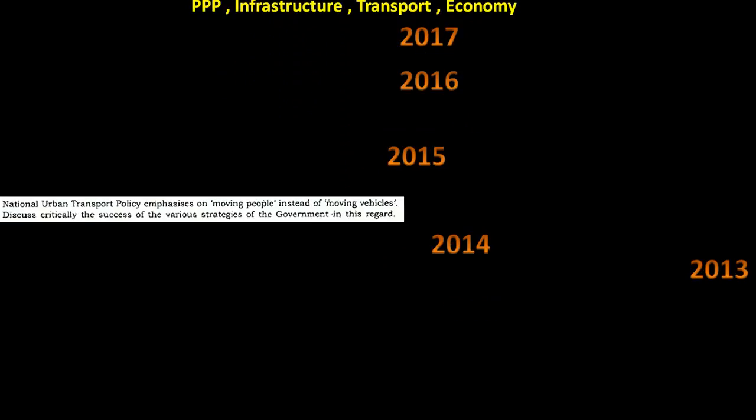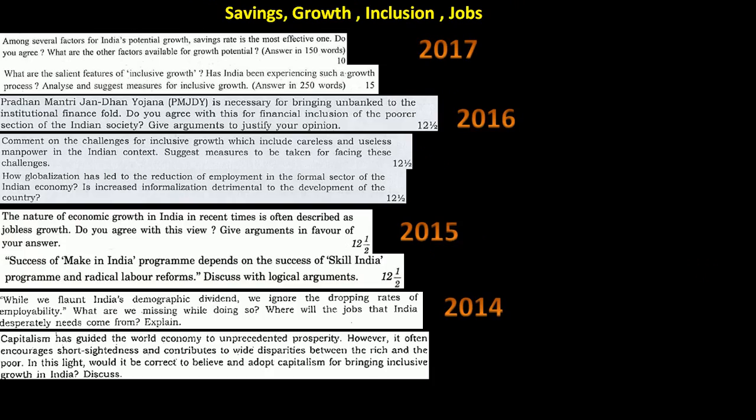One more question was there. Capitalism has guided the world economy to unprecedented prosperity. However, it often encourages short-sightedness and contributes to wide disparities between the rich and the poor. So again that disparity, rich gets richer, poor gets poorer. They are asking about that capitalism concept. It's again something which students will prepare, nothing very unusual. So that's about this slide.